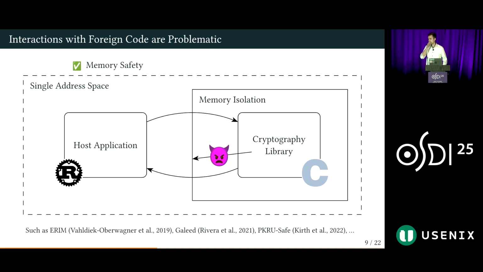Prior approaches have recognized this issue, and they propose to use memory isolation to restrict the portion of the address space that's available for foreign libraries. While this is effective for a large number of bugs that directly violate the memory safety of the library, as we'll see throughout this talk, this alone is insufficient. For a foreign function interface to be useful, the host program needs to be able to communicate with that library, such as through function calls, arguments, return values, and most efficiently, shared memory. And it is this exact communication that opens up a number of additional ways in which incorrect foreign code or bindings can endanger Rust's safety.